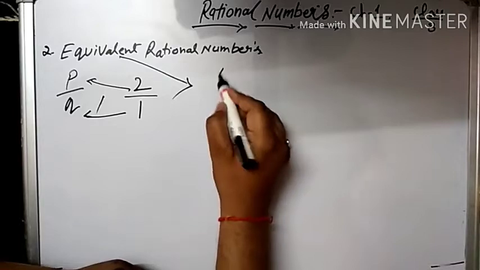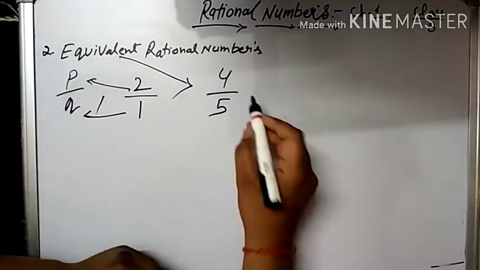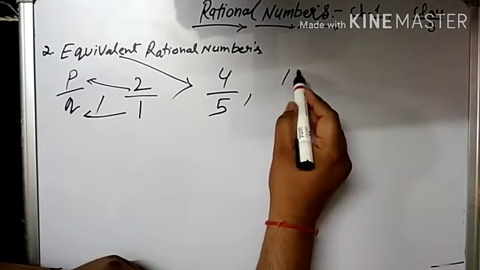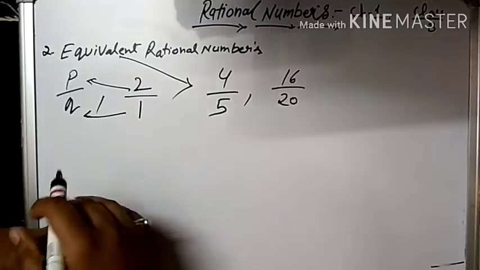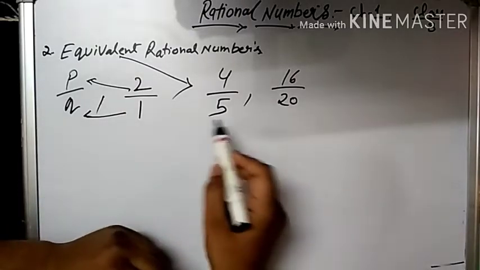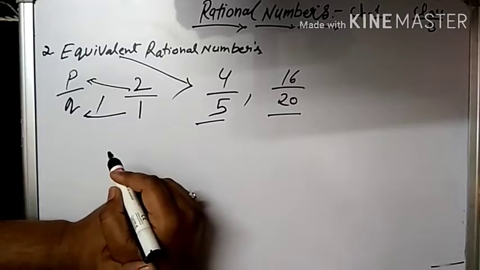For example, if I say 4 upon 5 and 16 upon 20, if we ask whether these two numbers are equivalent, yes, they are equivalent.